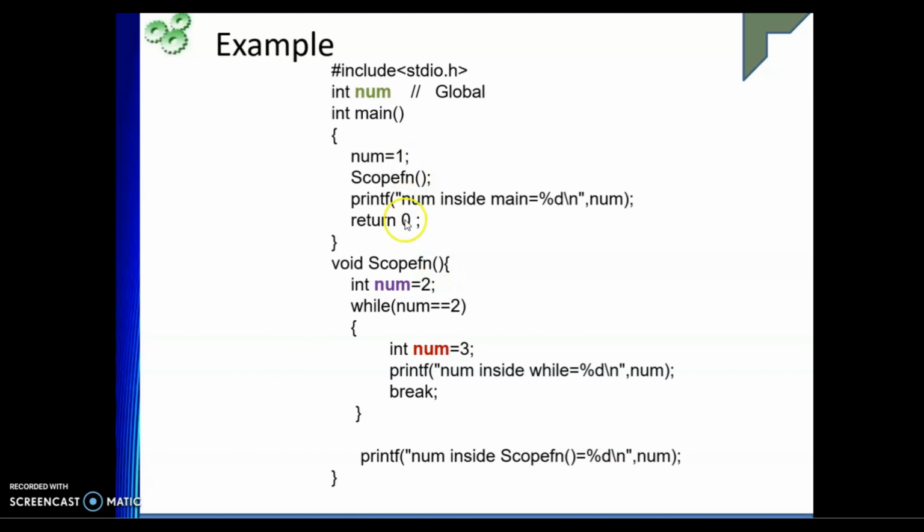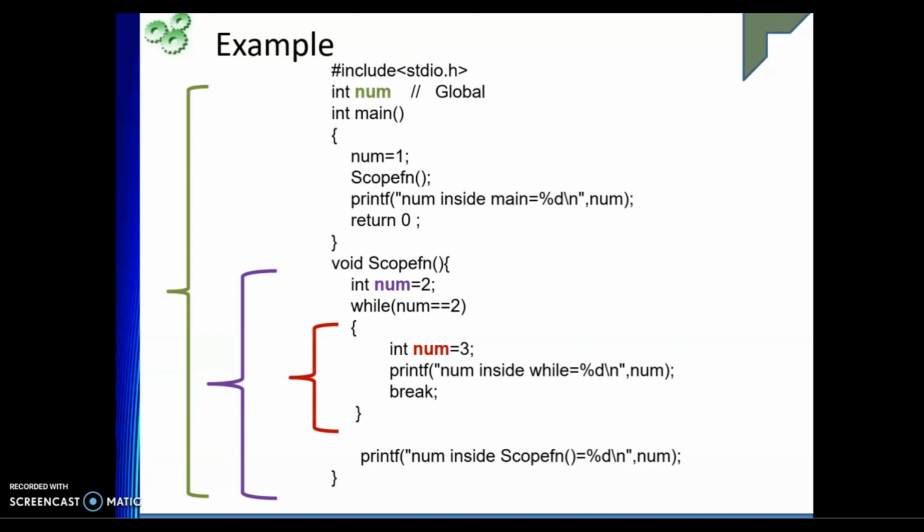So anywhere, if I don't declare any num and I use num, the value will be that of the global. We know whenever there is a conflict between a global variable and a local variable, always the local will come. Now, if you understand the scopes, this global num is for the entire file, then we have this void scope function, which has scope in the function itself, and this is inside the block. So what will be the output of this particular program?